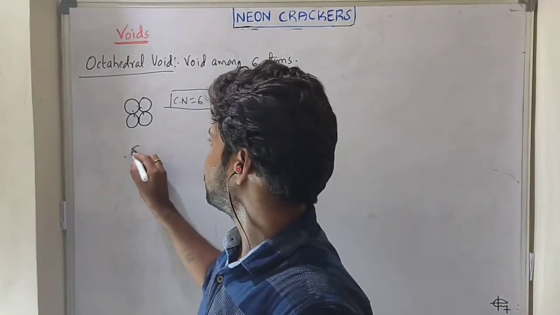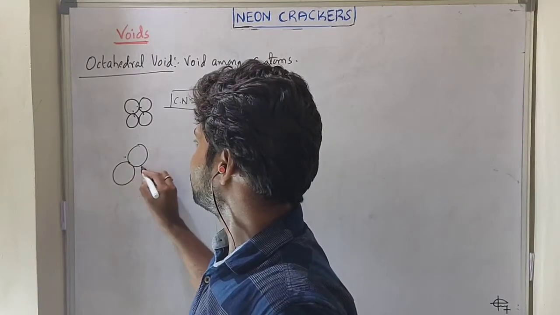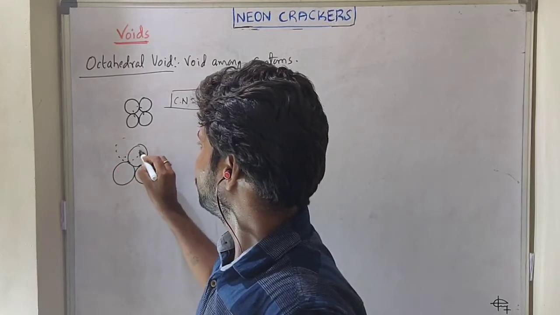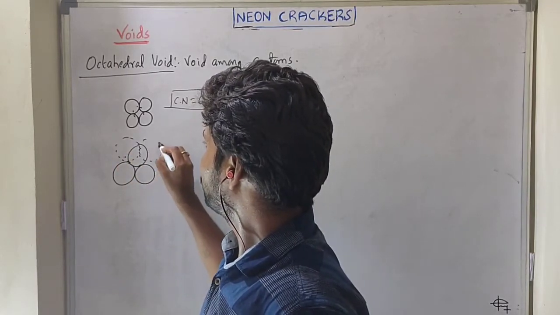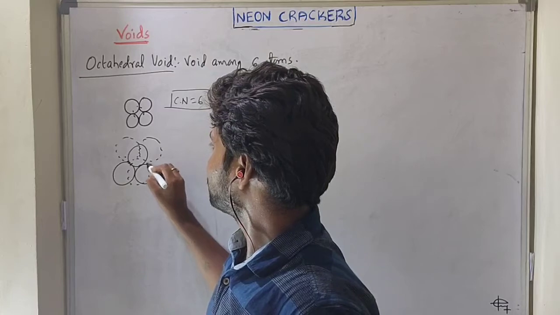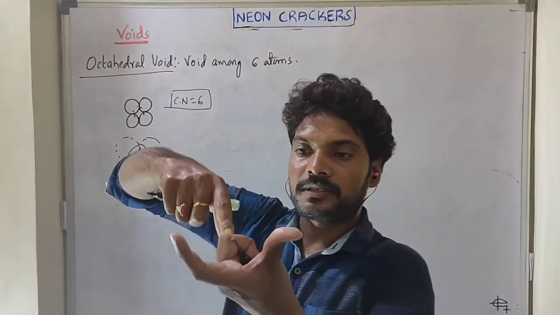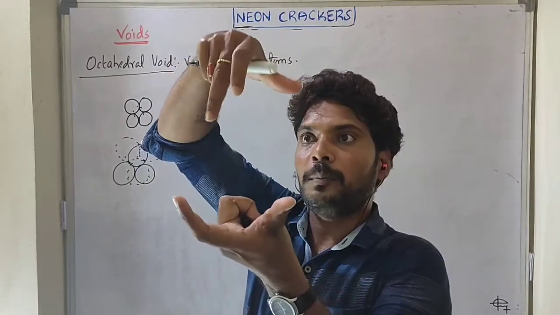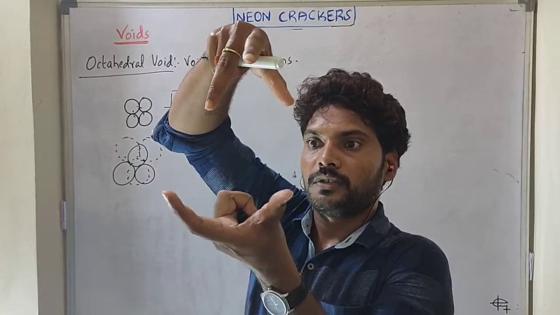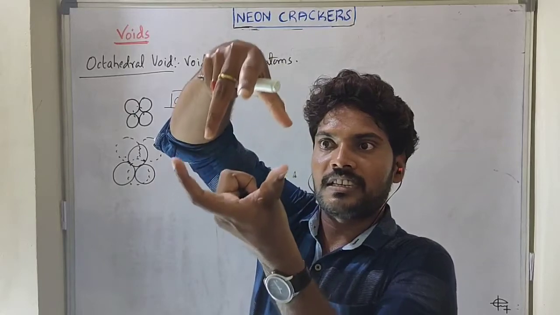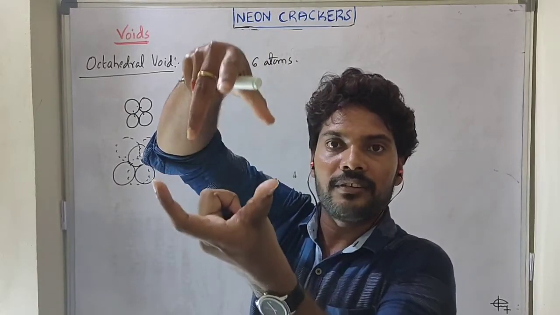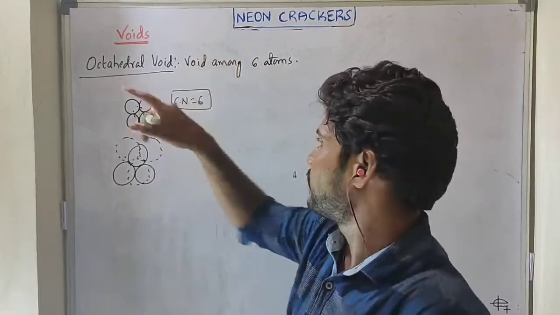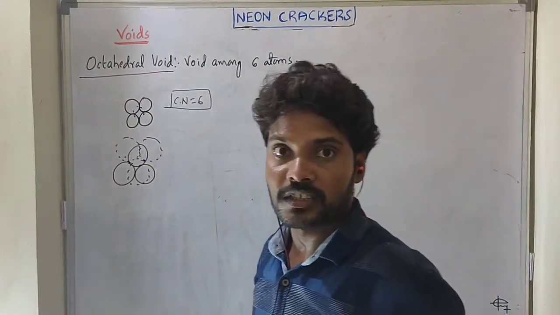The next arrangement is triangular, but with opposite triangles. Suppose 2 atoms are here and 1 atom like this, and the triangle is in the opposite direction, with 2 atoms at the top. Among these 6 atoms we get one cavity, which is also termed an octahedral void. The coordination number is 6, right?